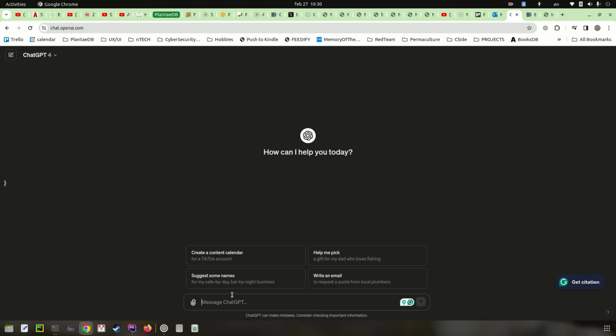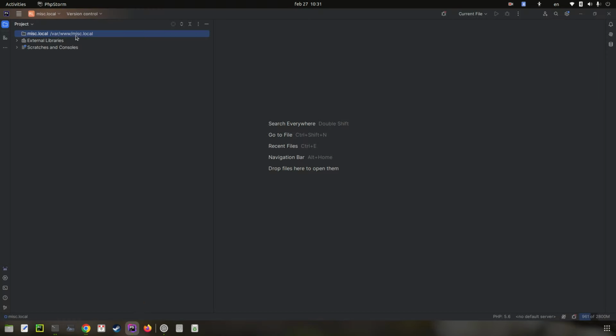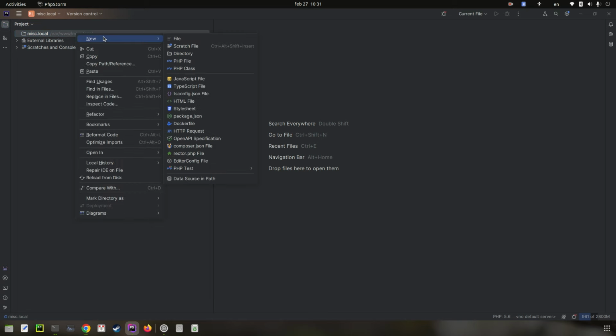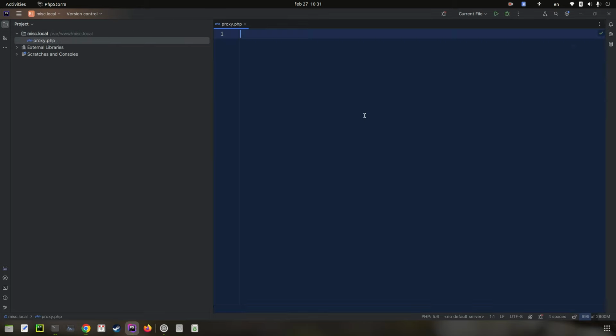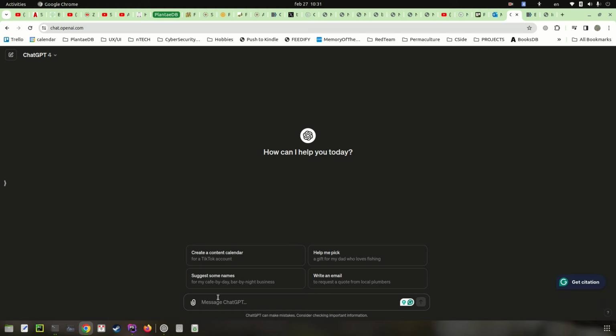I'll use PHP because it's my language of choice for too many years. I already have tens of lines of code for it, but let's use ChatGPT so anyone can replicate it in any language they want. Let's call it proxy.php. Now let's describe what we want.